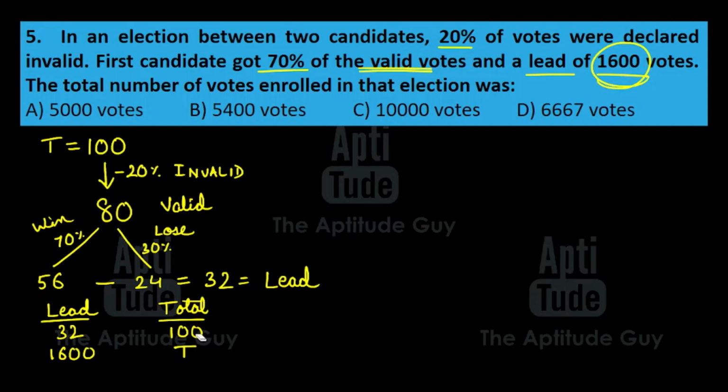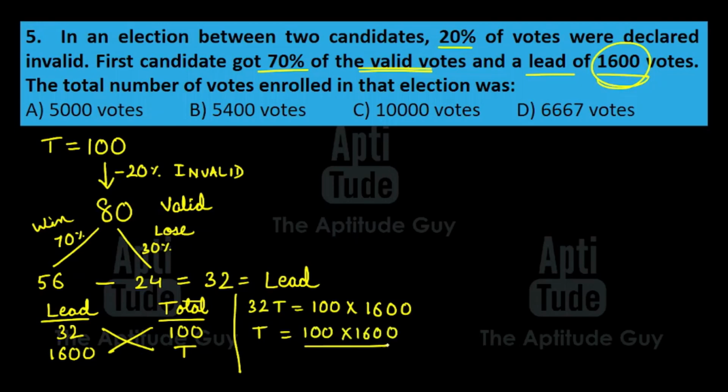Let's calculate it. Now we know what to do over here, of course. We have to cross multiply, just like 6th standard. So we have 32t equals 100 into 1600. So t equals 100 into 1600 divided by 32. Now 32 into 50 is 1600. So the answer is 100 into 50, that is 5000 votes. So the answer is option A, that is 5000.